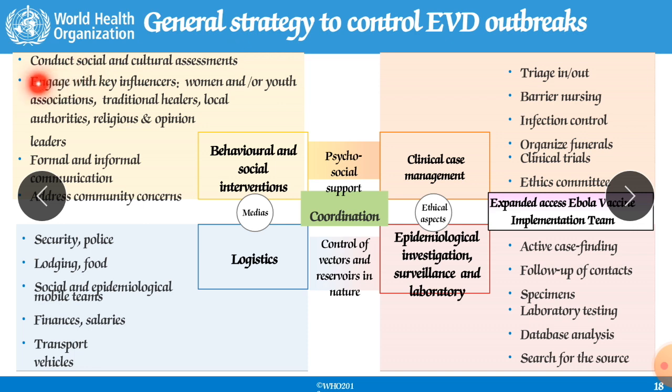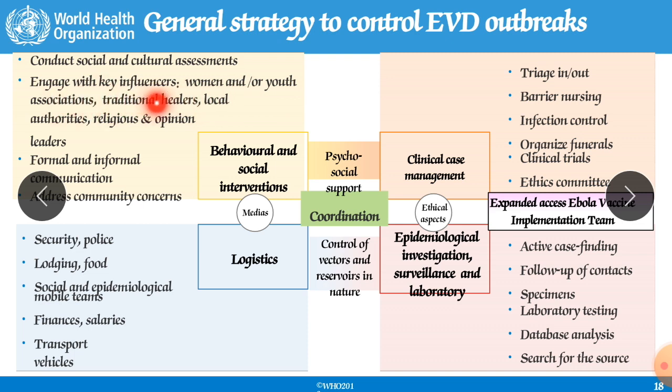First is to conduct social and cultural assessments. You should take some programs in which the people will become aware regarding this disease. Conduct the social and cultural assessment, tell them regarding the disease, and make them aware by any ways, by TV programs, by news channels, by newspapers.